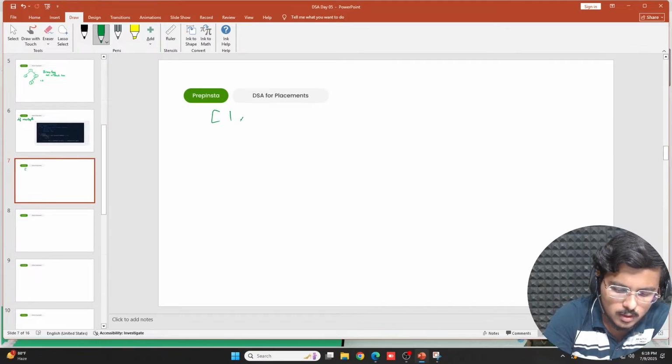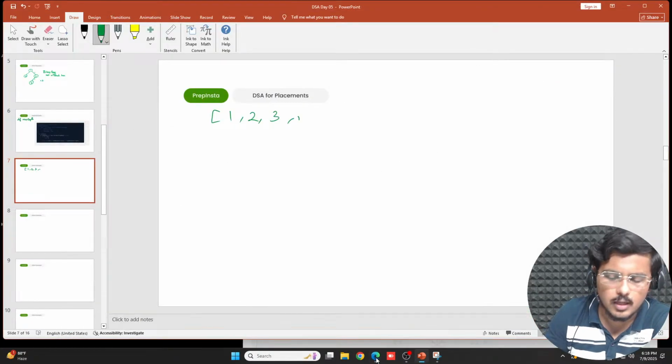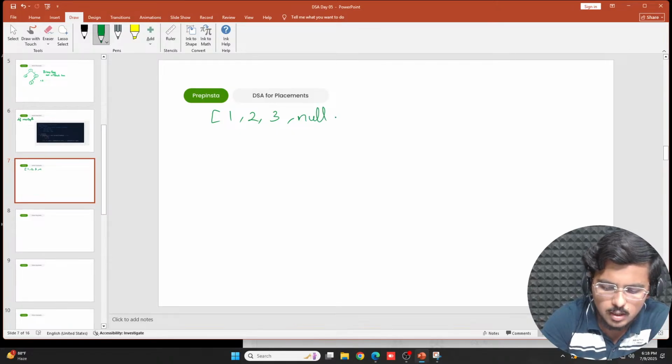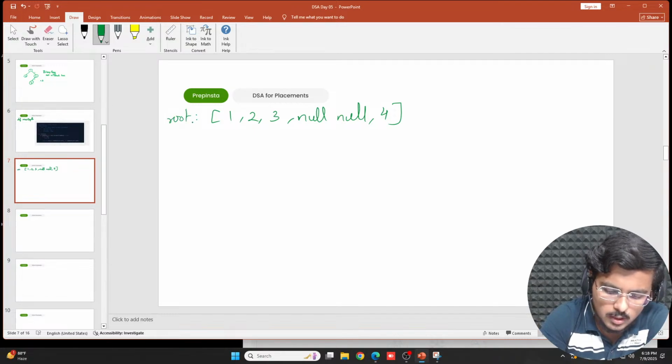You have 1, 2, 3. It was 1, 2, and then I guess null, null, right? And then 3 and 4. Is it? Yes, 3 and then null, null, 4. So null, null and then 4. So what is this basically? This is nothing. This says root. Fine, and this root says this is 1.